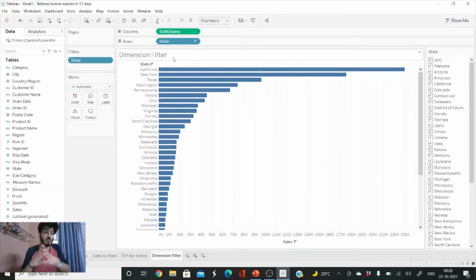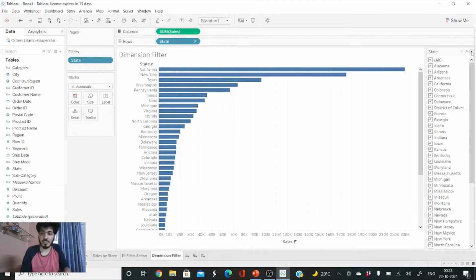Perfect, so now you might have noticed that state is in the filter shelf, but on the right hand side we can see a drop down list from where we can select the states which were showing in the edit filter. We can modify this list as per our needs. Many of you might not know how to customize it. So let us see how to customize our drop down list.